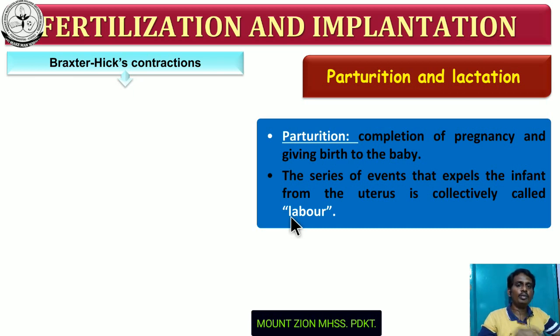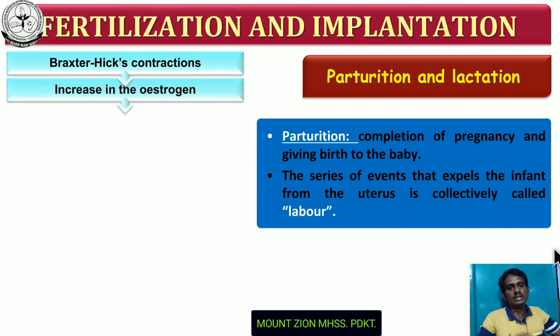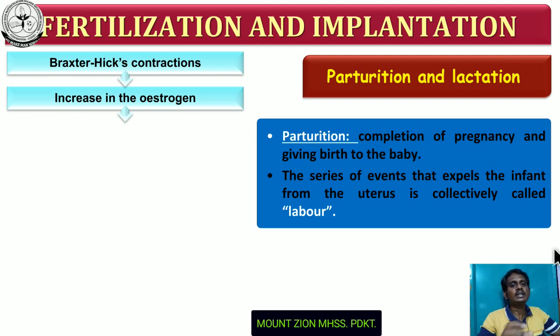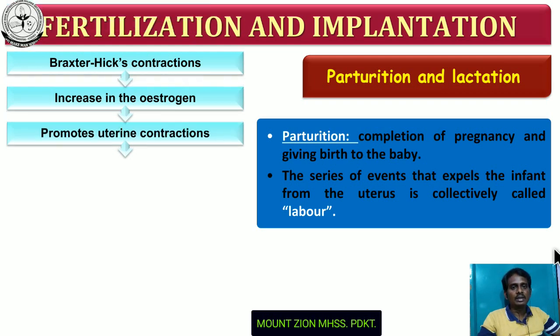Okay, then next I move on to Braxton Hicks contraction. So what events occur in this Braxton Hicks contraction? This contraction is due to the increase in estrogen in the maternal blood. The level of estrogen in the mother's blood is high. So the increase in estrogen in the maternal blood during the parturition process promotes uterine contraction.